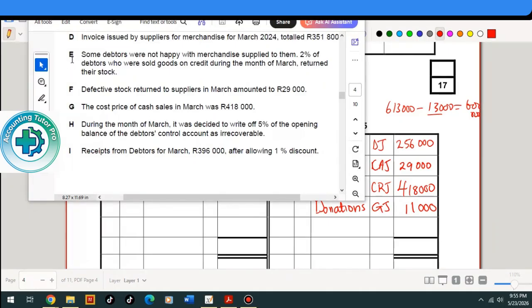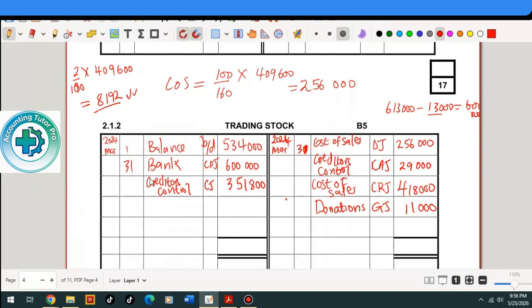Let's go back to item E. Item E says some debtors were not happy with merchandise supplied to them. These are customers who bought on credit. So 2% of the debtors returned the goods. When the business receives those goods, they put the stock back into their trading stock, meaning we have to calculate the cost of those goods which were returned. We already calculated the debtors allowances, which is 8,192. That's the total.